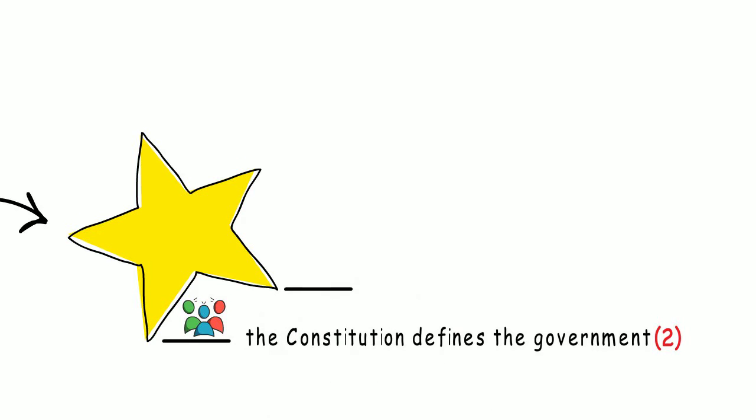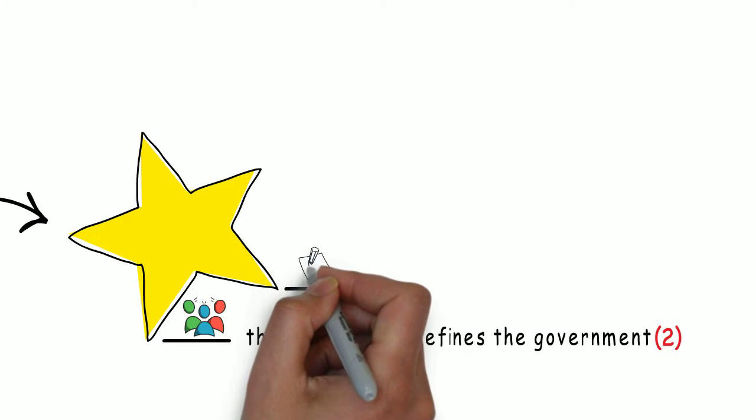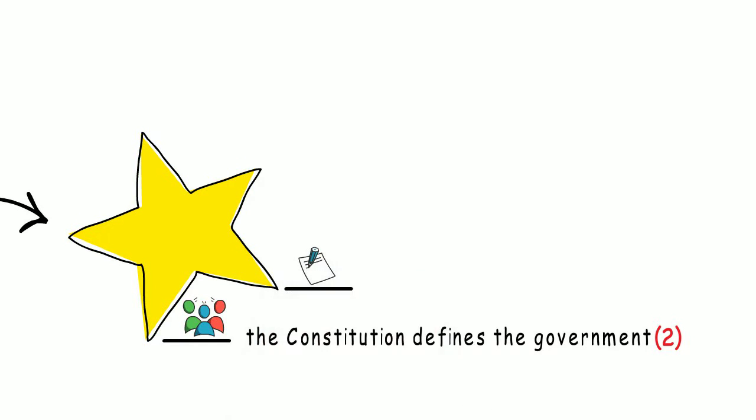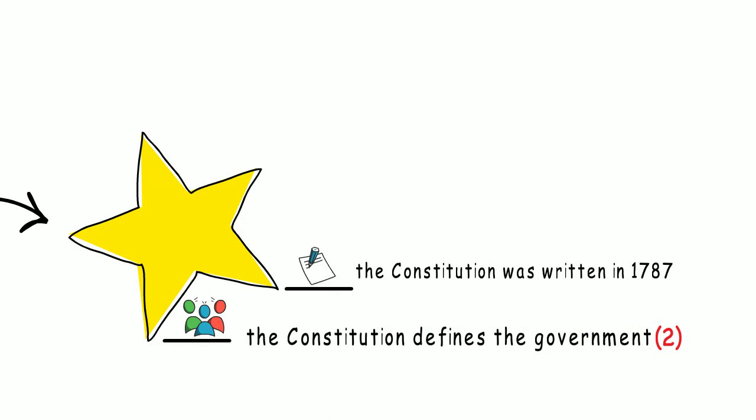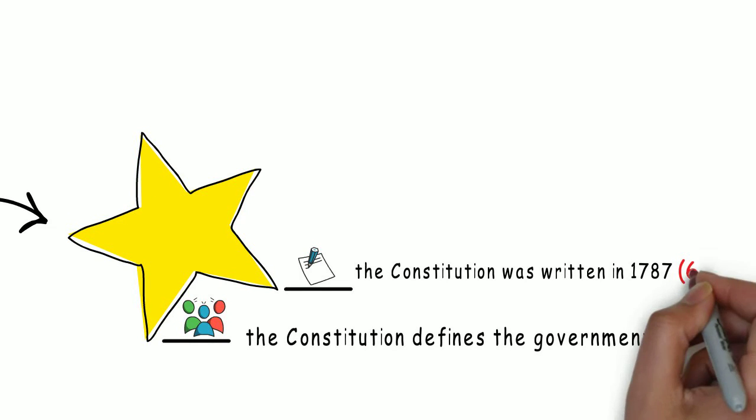The Constitution was written in 1787. This was after the United States declared its independence. This is question 66.